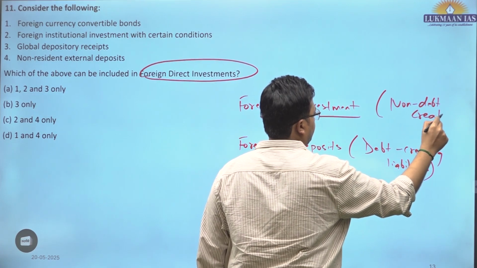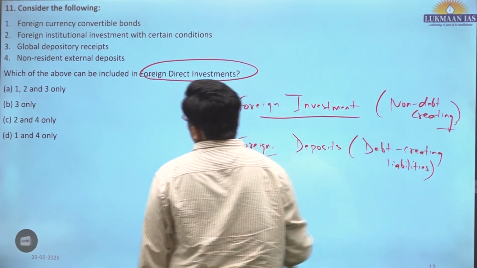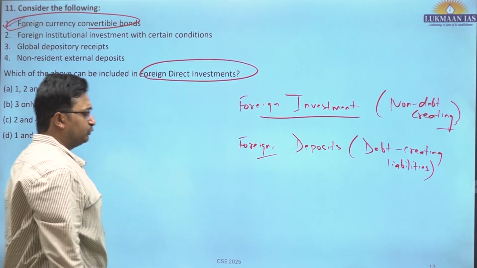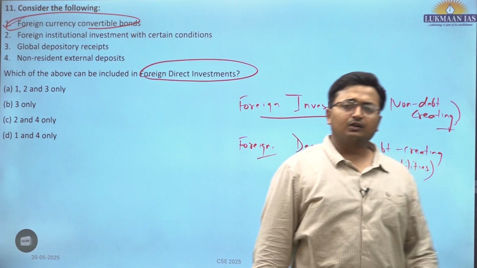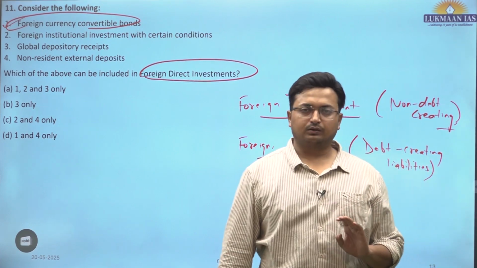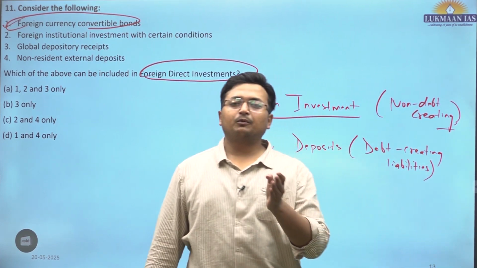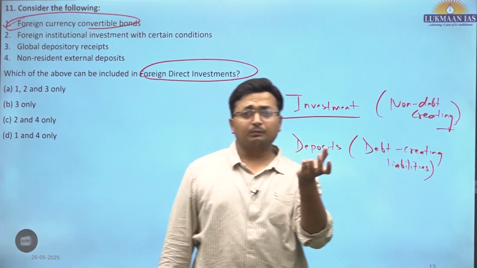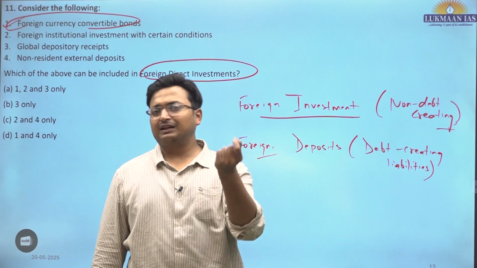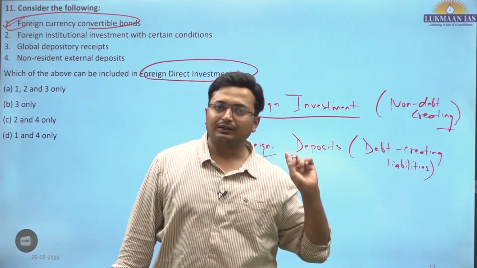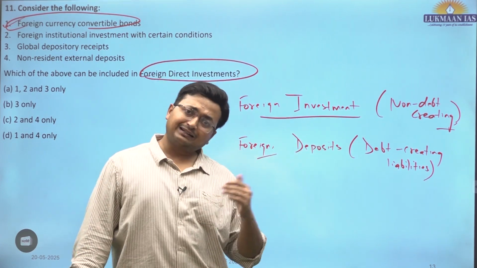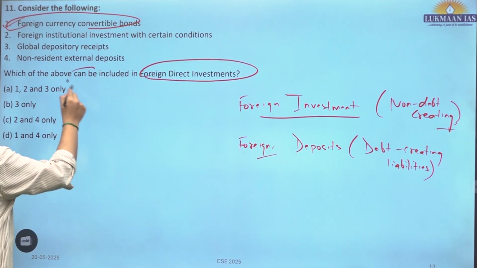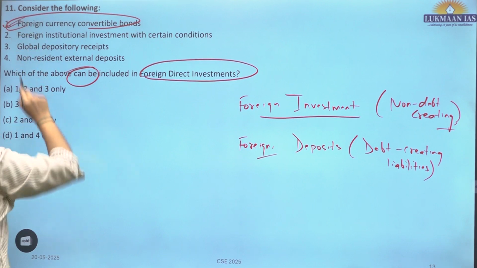Obviously, these all are part of the capital account of the balance of payments. Now, foreign currency convertible bonds, if there is investment in that, would be considered a part of FDI. Technically, a convertible bond has the option to get converted into equity. So in a way, there would be ownership of the company. And if there is ownership of the company, these are non-debt creating, and that can be part of foreign direct investment. So here it has been said that there is a possibility. Yes, there is a possibility.